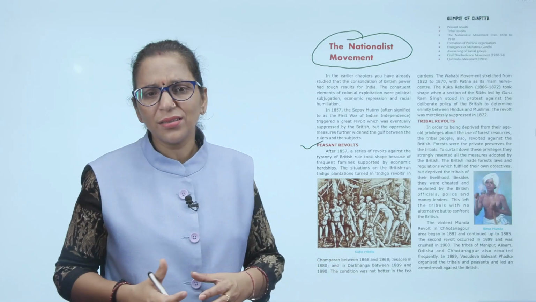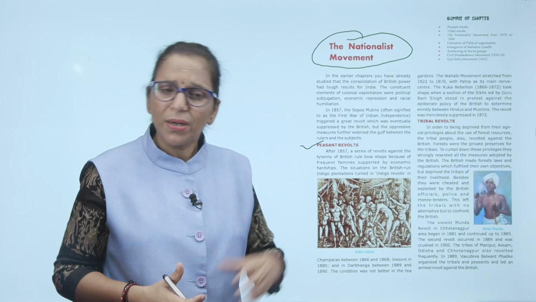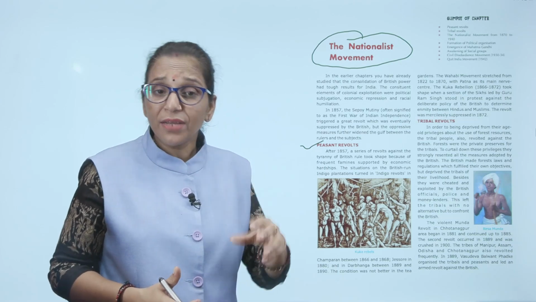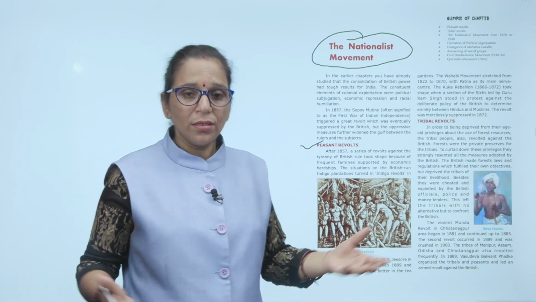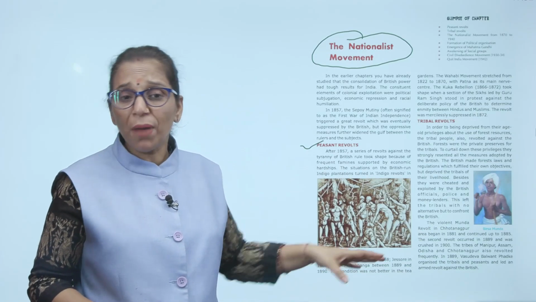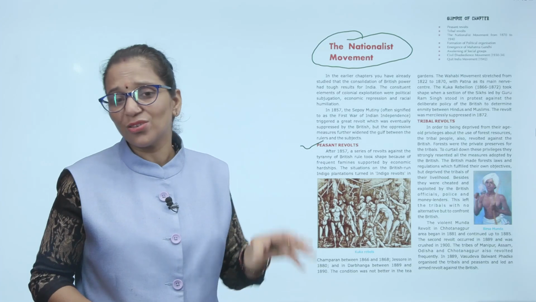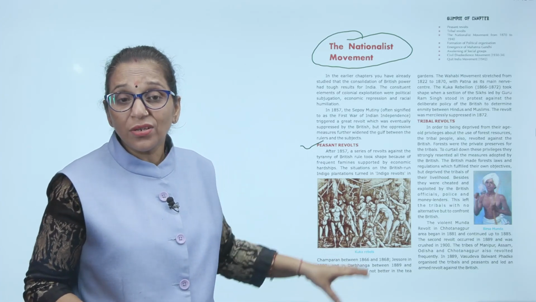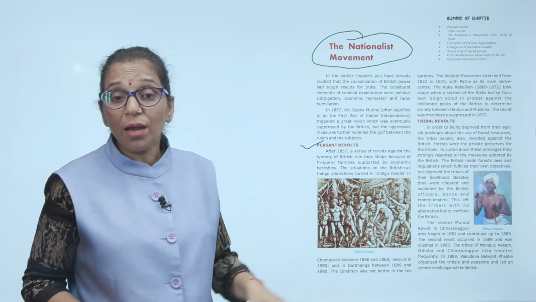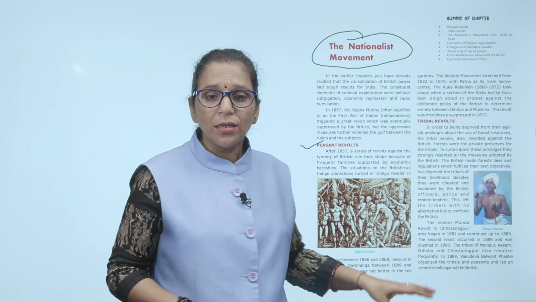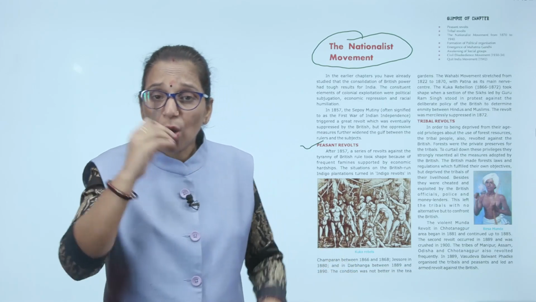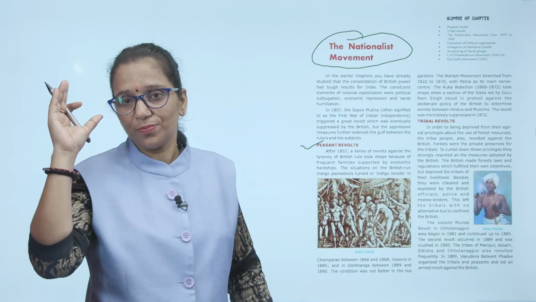You cannot grow anything on that land. But they were compelling, and the land started to become barren and frequent famines came to the area. Especially in Champaran between 1866 and 1868, Jaisur in 1880 and Darbhanga between 1889 and 1890. The condition was not better there, and not even in the tea plantations.